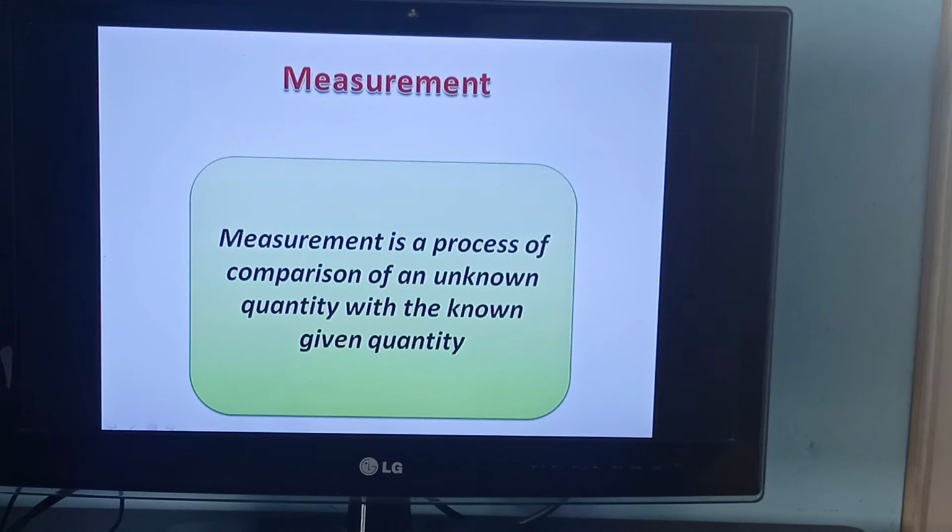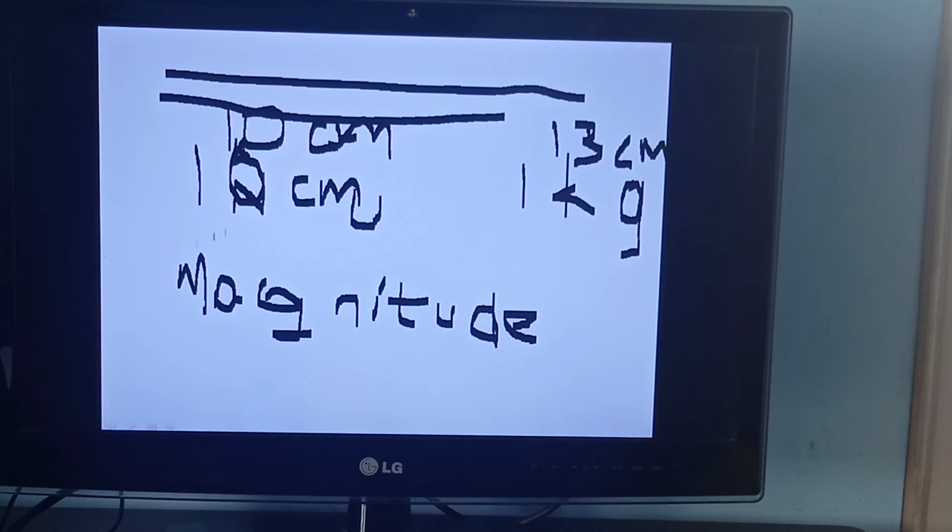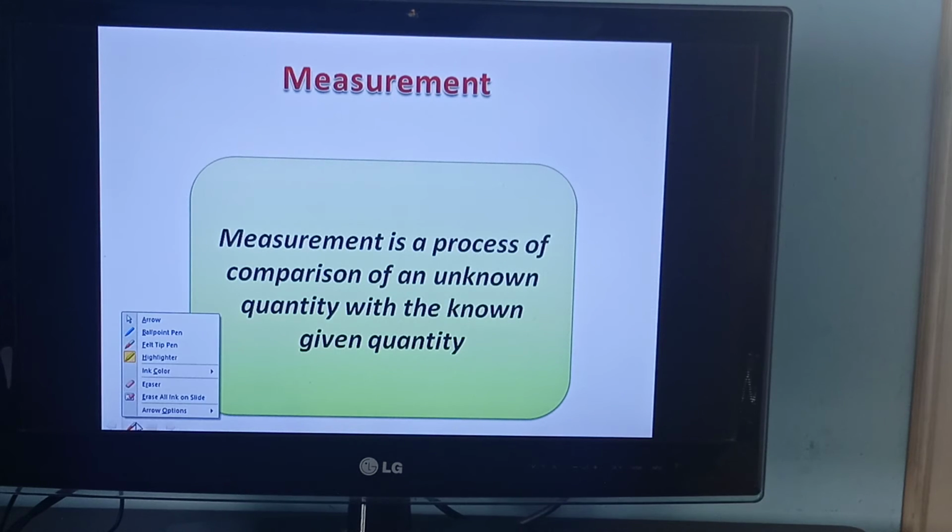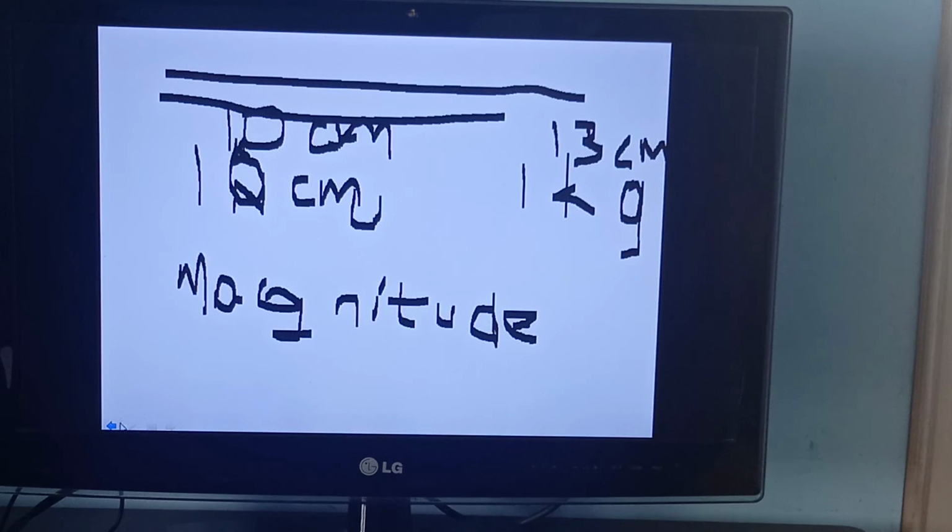Then again come back to this example. Take a screenshot quickly. Take it? Okay. Now again come back here. See, this 13 centimeter, where had it gone? Okay, it went somewhere. I have to erase it.